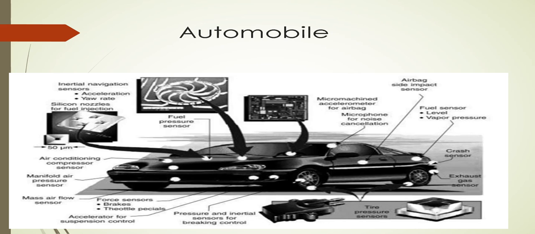We already know that there are a lot of components connected in the automobile sector. Here we are showing a car circuit diagram in which there are a lot of ICs connected in the forms of micrometers or microsystem technologies. So we are using fuel pressure sensors, which use micro pressure sensors, and a micromachined accelerometer for airbags. This is also a micro component. For the airbag side impact sensor, we also use micro sensors.